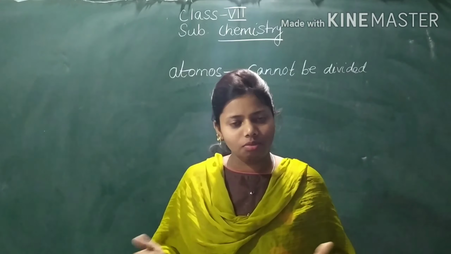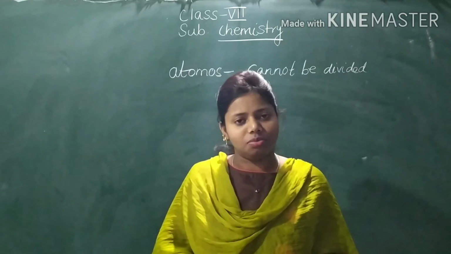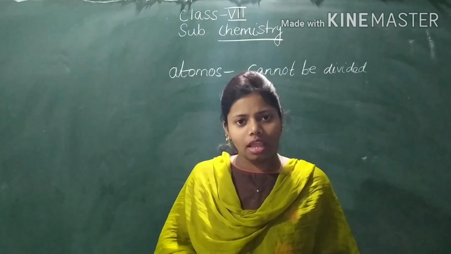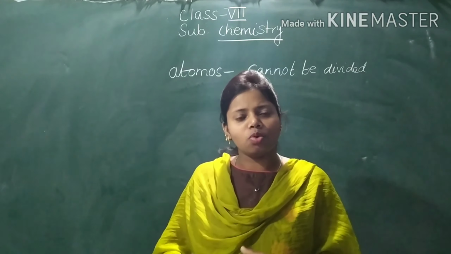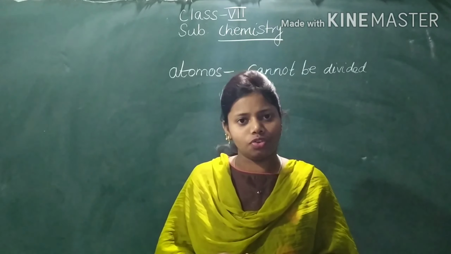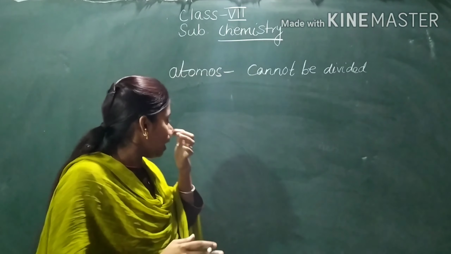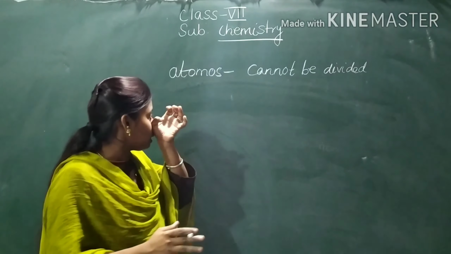What does atom form when they combine? So, atom has been derived from a Greek word, and this was proposed by a Greek philosopher, Democritus. Atom is derived from the Greek word atomus, proposed by Democritus. And the meaning of atomus is cannot be divided. That means you cannot divide the atom. You cannot split the atom into two parts.